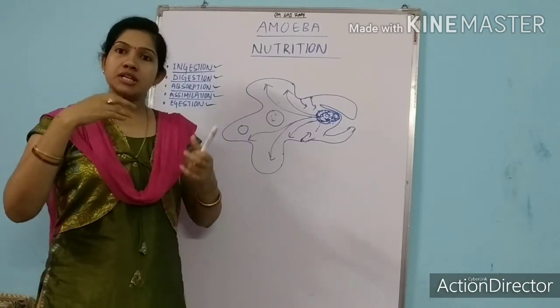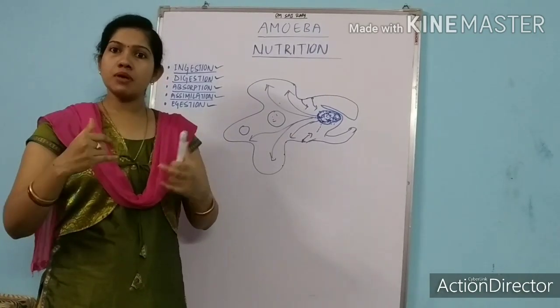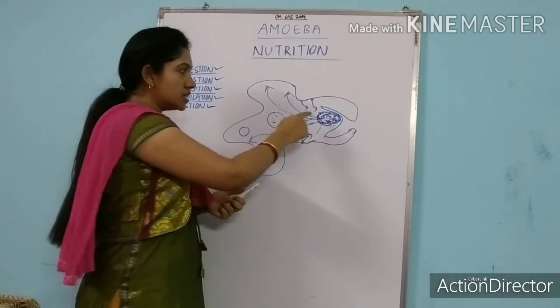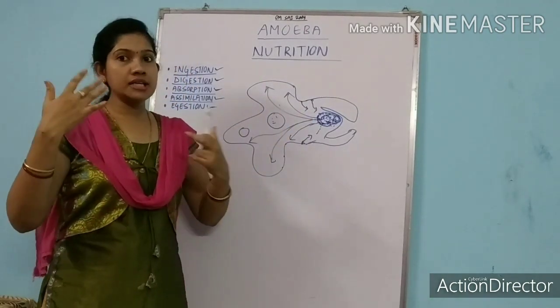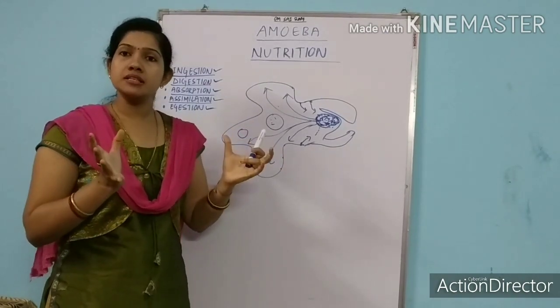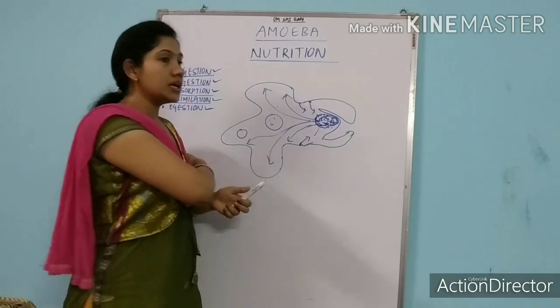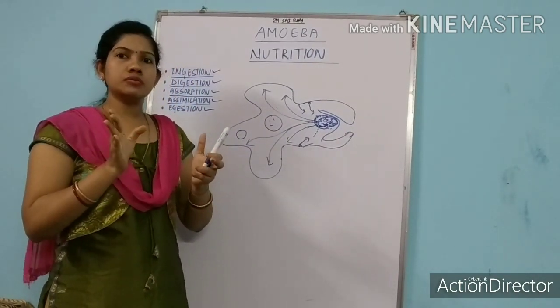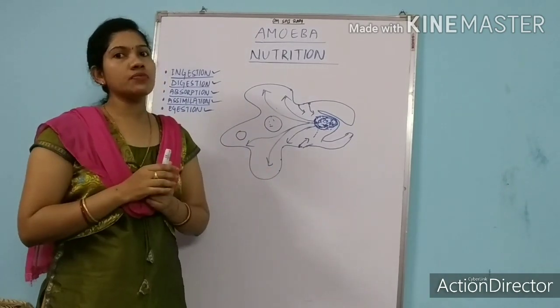That's why we release waste material from our body by the process of excretion. The same, these food particles also, after releasing energy or after getting digested fully by the digestive enzymes, now contain the waste material which will not be utilized by the body of the amoeba.